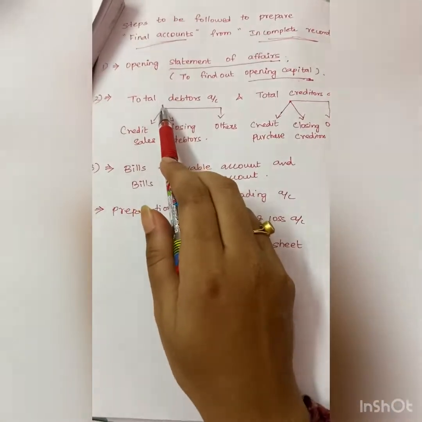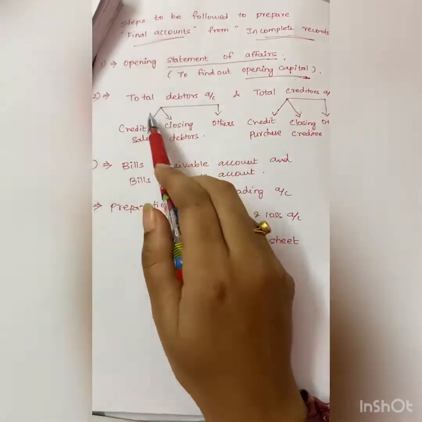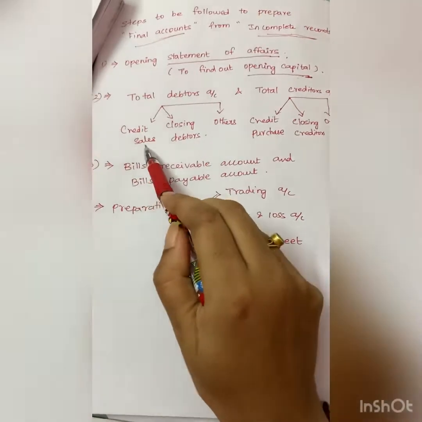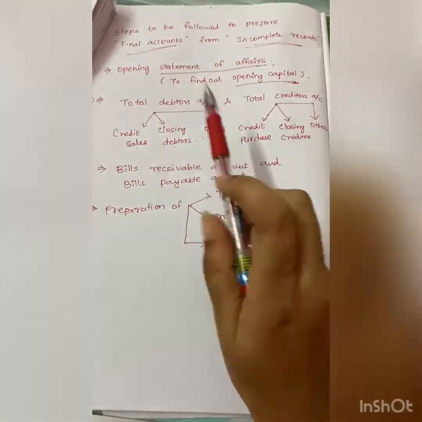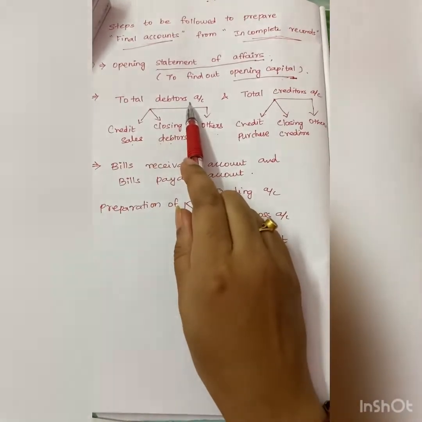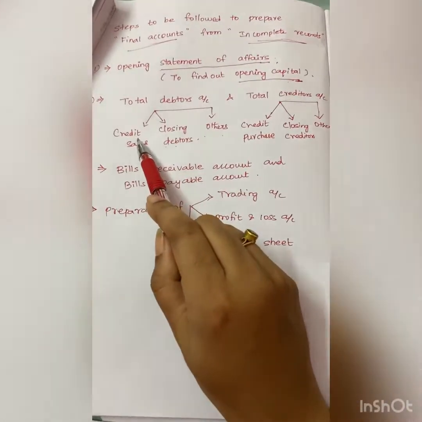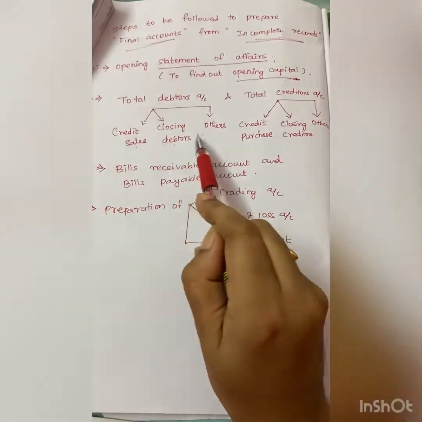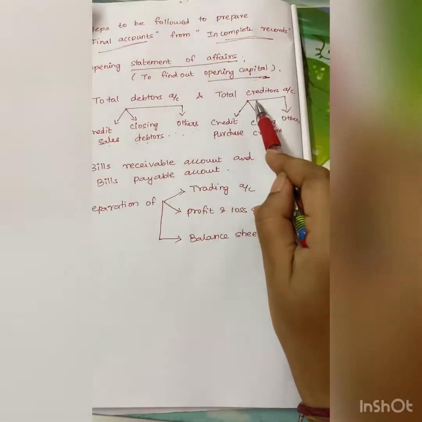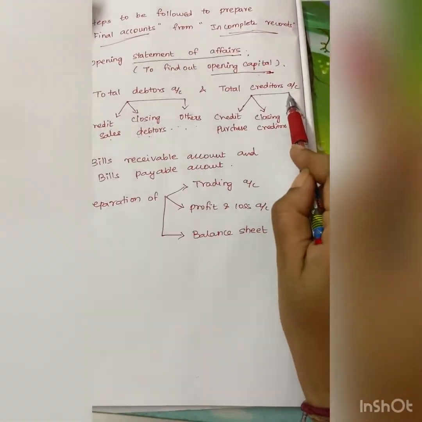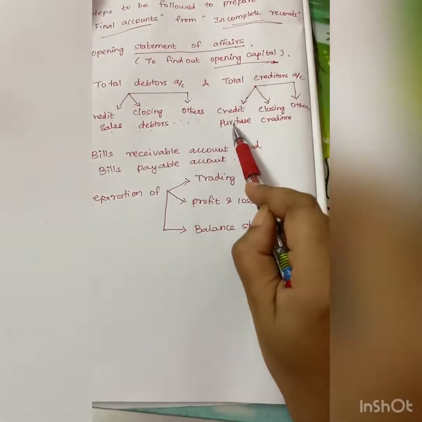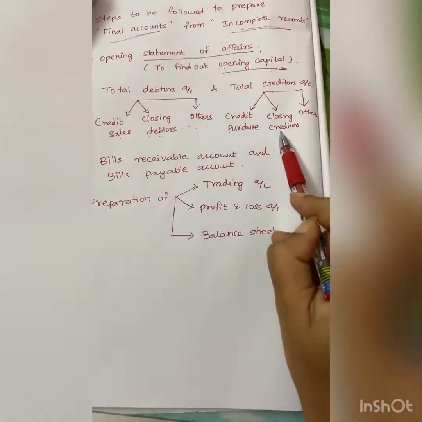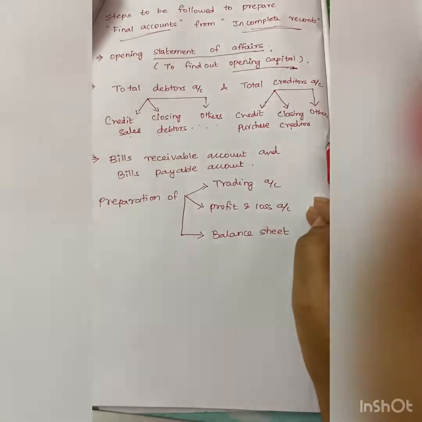Why are we preparing the total debtors account? To find out credit sales, closing debtors or any other missing figures. What is the purpose of preparing the total debtors account? To find out credit sales, closing debtors and others. Then the total creditors account needs to be prepared. This total creditors account is prepared to find out the credit purchases, closing creditors or others.